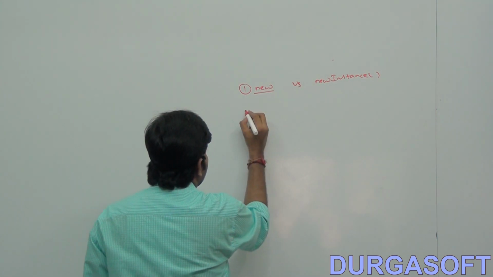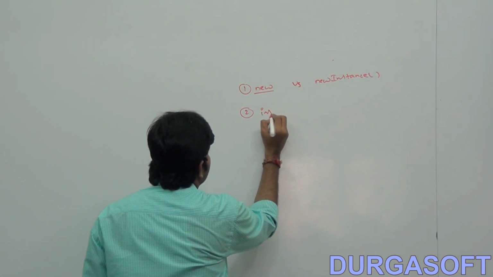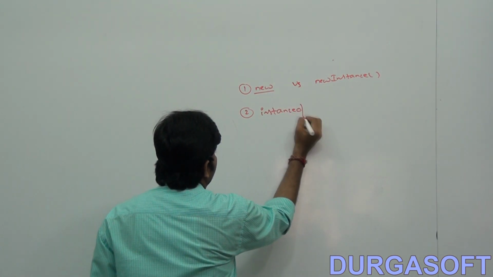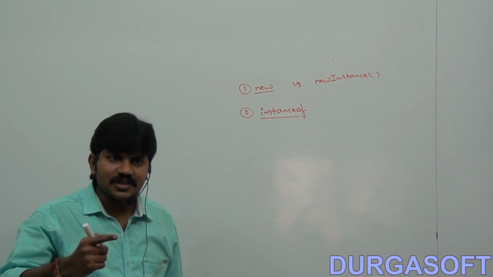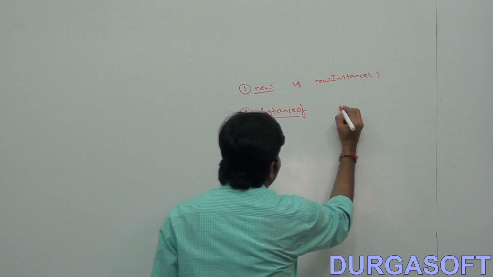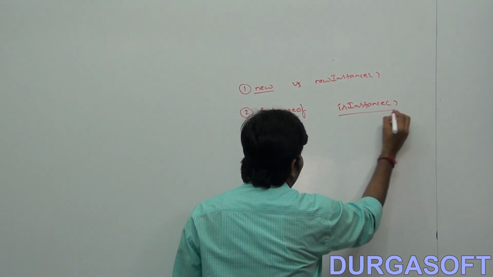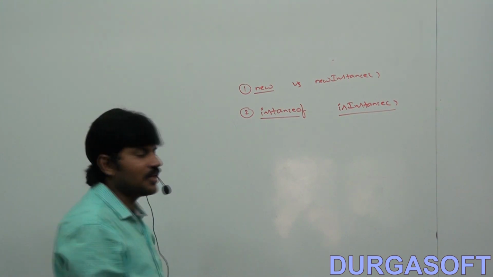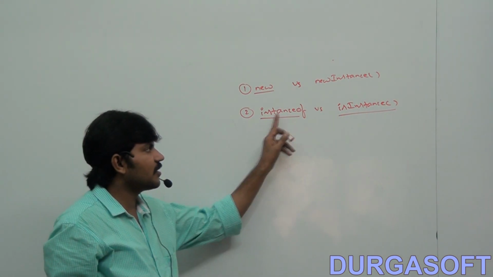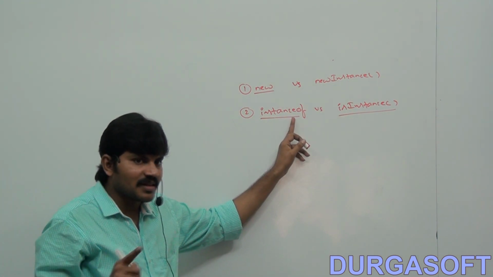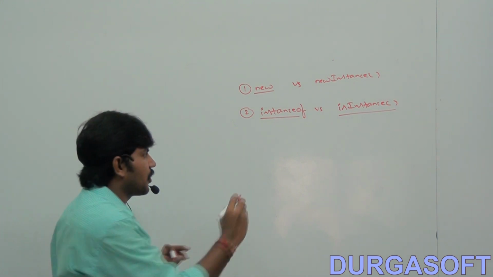Second one, we have instanceof. The instanceof operator is there. In Java we have the isInstance method also. Sir, what is the difference between these two? There is a similarity in the words, and similarity in the purpose. There is a maximum chance to ask this type of question in the interview room.